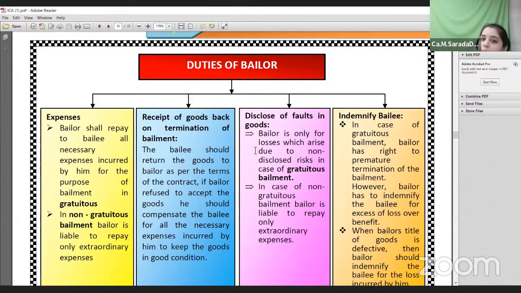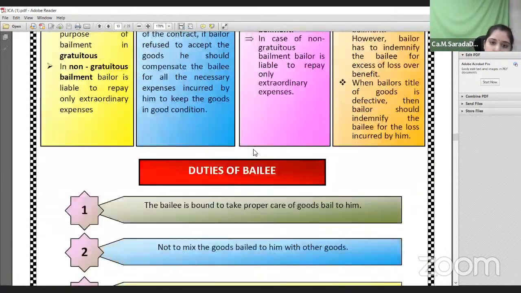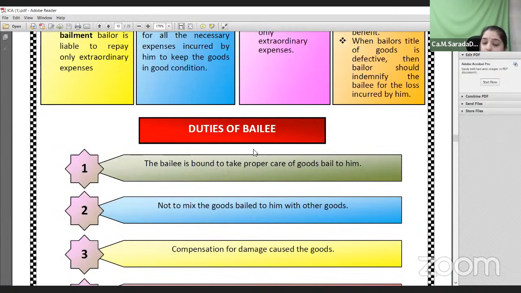Okay. And the bailer should receive back the goods after the purpose or completion of the particular work. And if the bailer knows of some defaults in the goods which are being transferred, he should specifically mention them to the bailee. Otherwise, he should indemnify the bailee for premature termination of the contract. So these are the duties of the bailer.